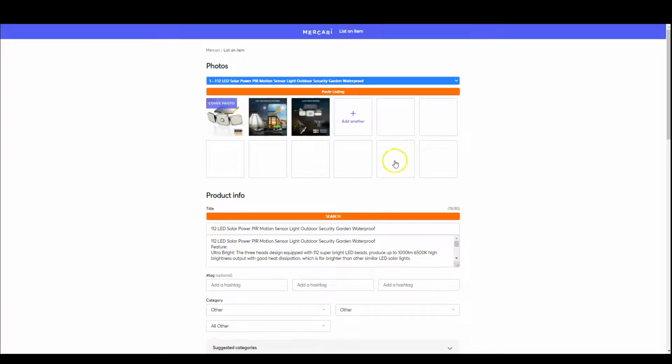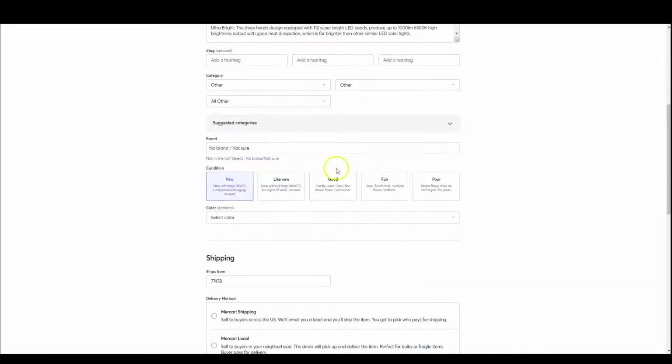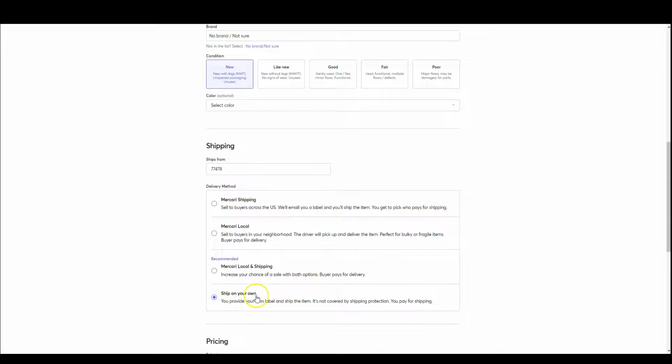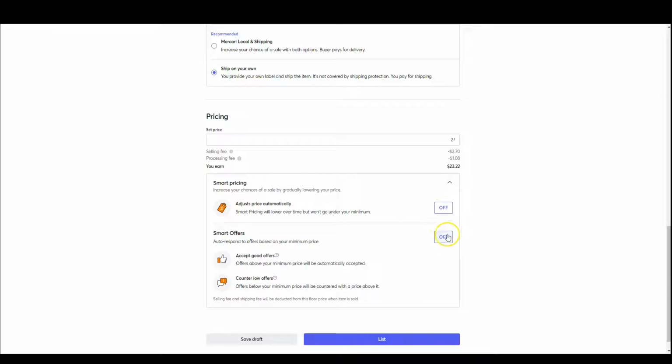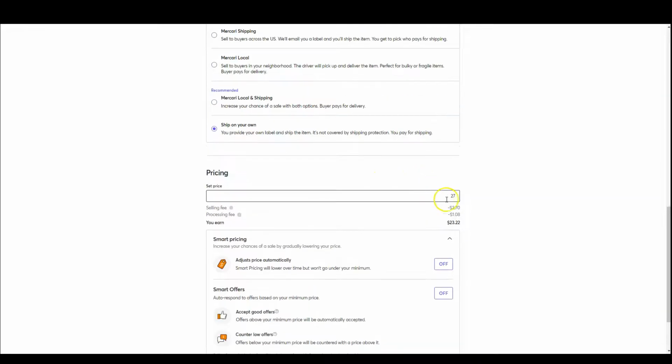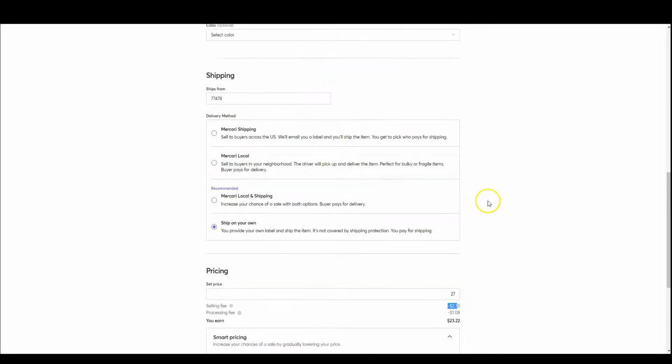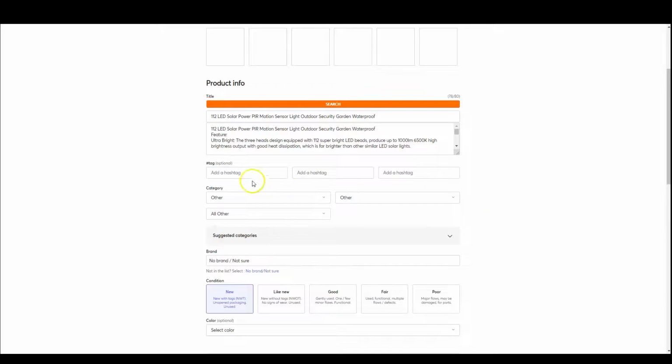As you can see, the photos are added here, and the title, description, new, brand is not sure, default to that, ship your own, default the zip code here. For me it is, but if it doesn't, you just put something here. As you can see, you can turn on smart price. If not, you can turn it off or turn this on. It's up to you, but the prices are set here. Here's all your selling fees and processing fee as well. So the only thing you have to do is put the hashtag, which is optional, and the category here.